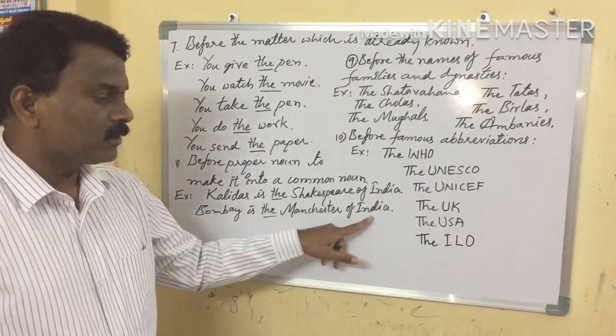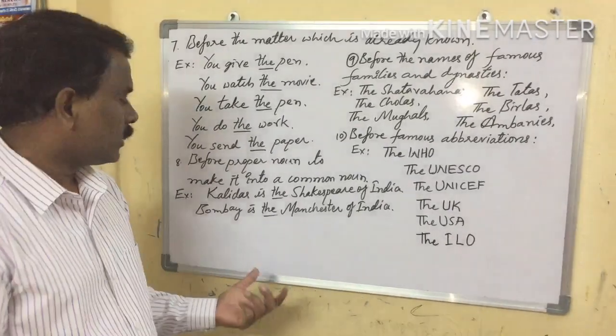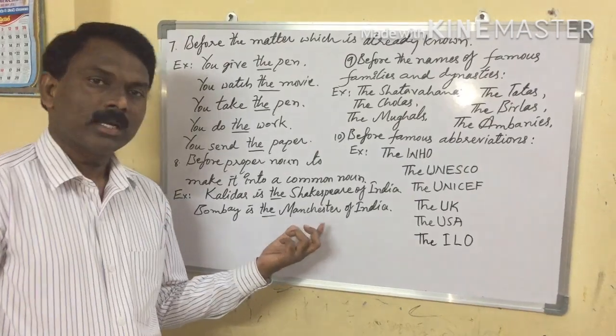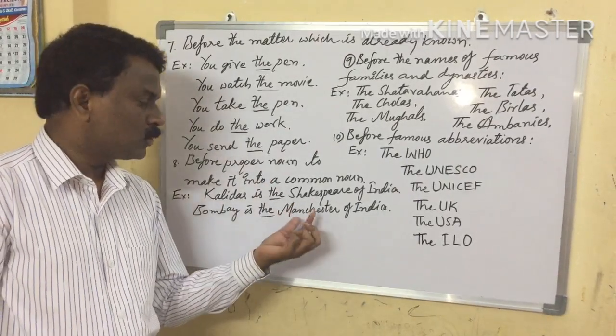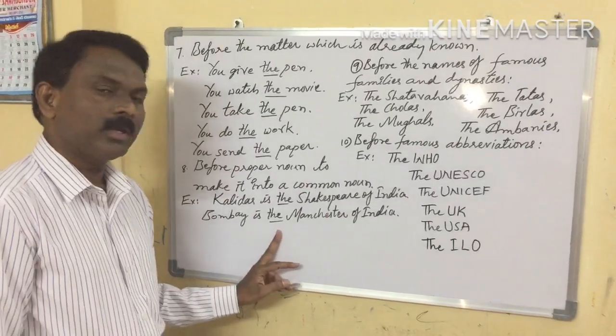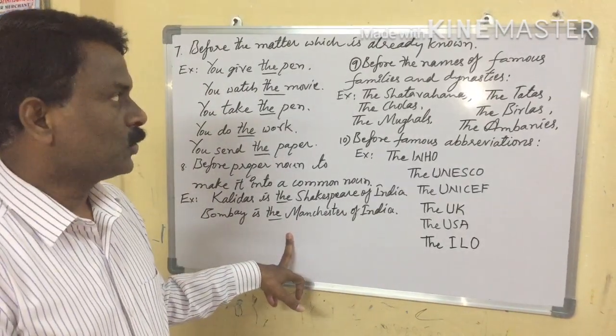Bombay is the Manchester of India. So here Manchester is used as a common noun. So that's why the article is used.